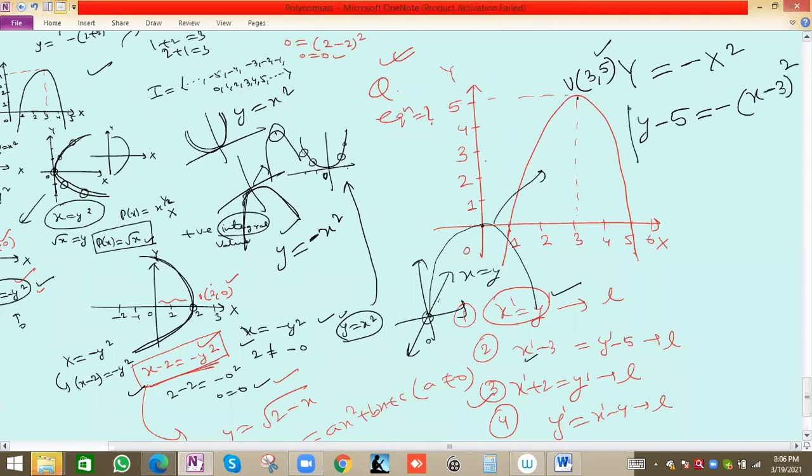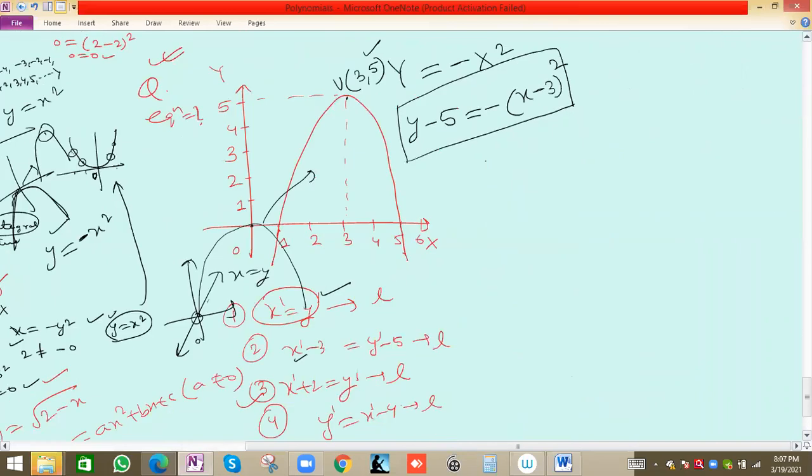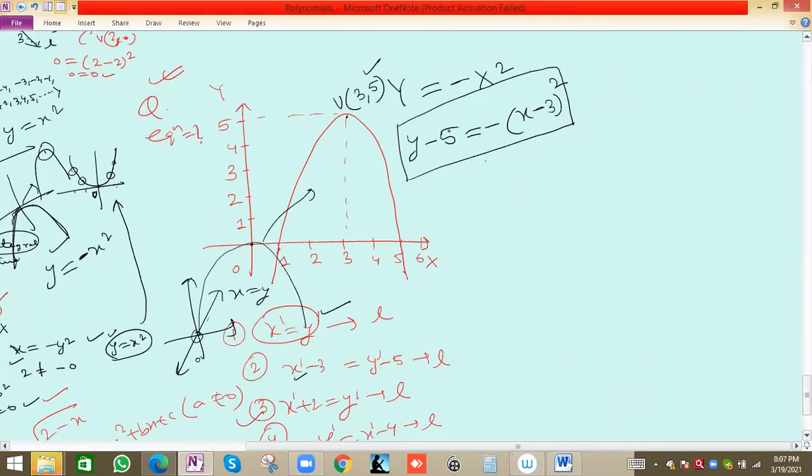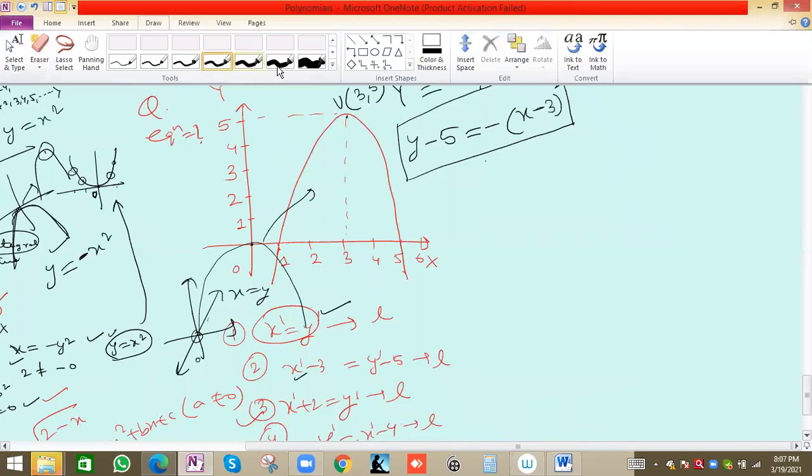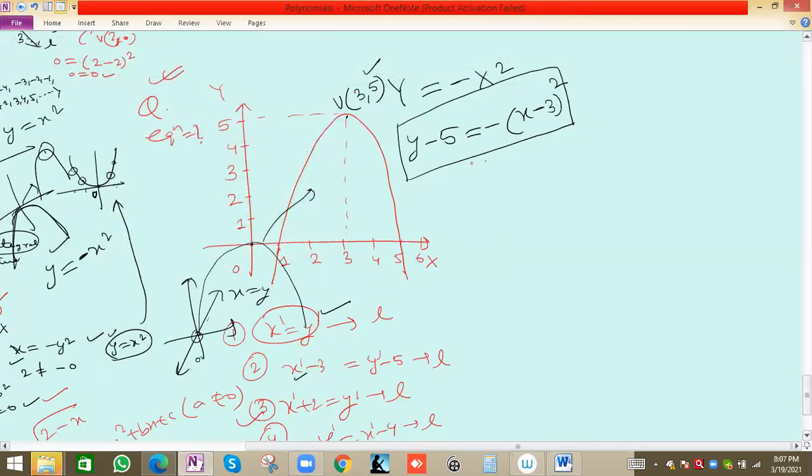So this will be the equation of the given parabola. And we can check here. See, because the vertex is lying on the parabola, if we put this point 3, 5, then both the left hand side and right hand side will be equal. 5 minus 5 is 0, and 3 minus 3 is again 0. So 0 is equal to 0, right?